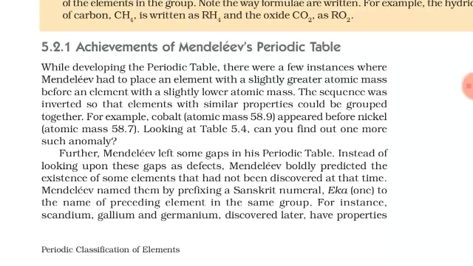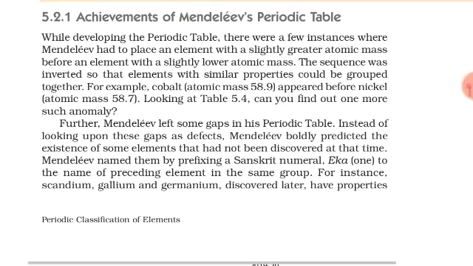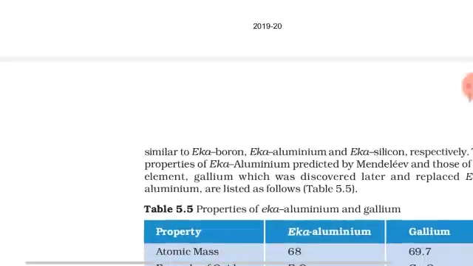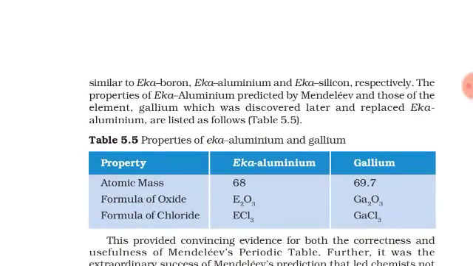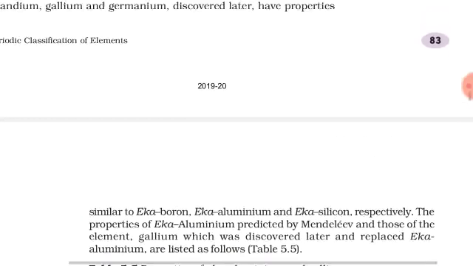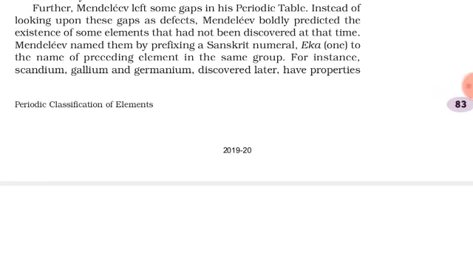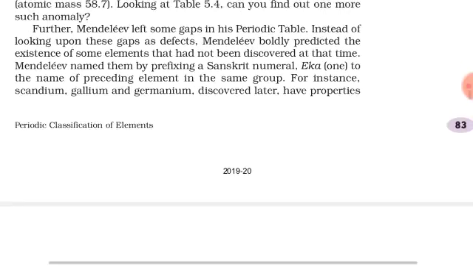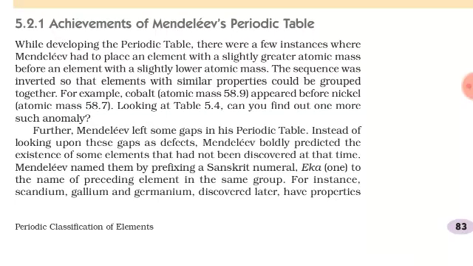He named them by prefixing the Sanskrit numeral Eka. There were gaps after aluminium and silicon, so he named them eka-aluminium, eka-silicon and eka-boron. And really, in the future those places were filled by scandium, gallium and germanium. So this was one of his greatest achievements.